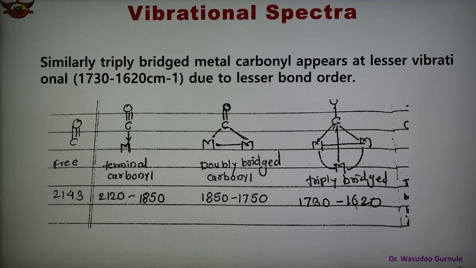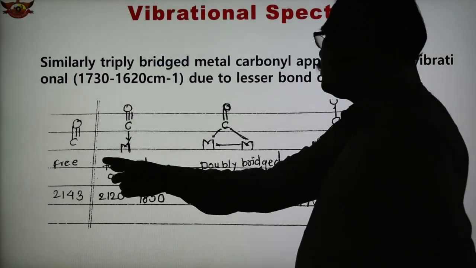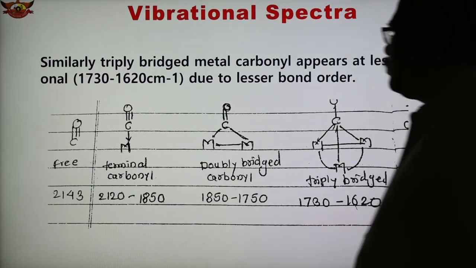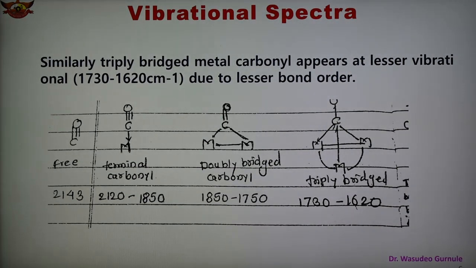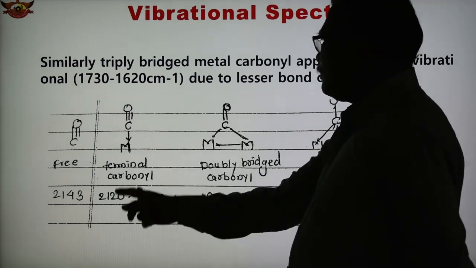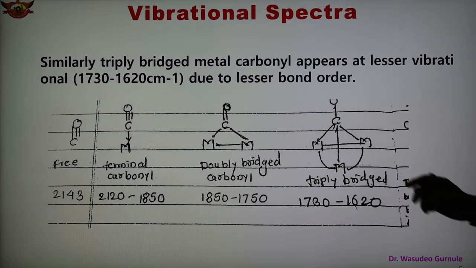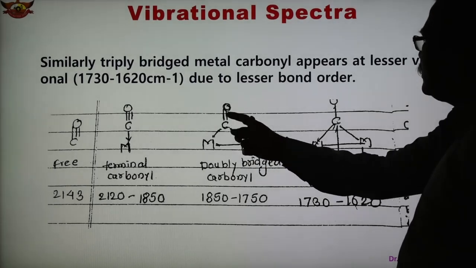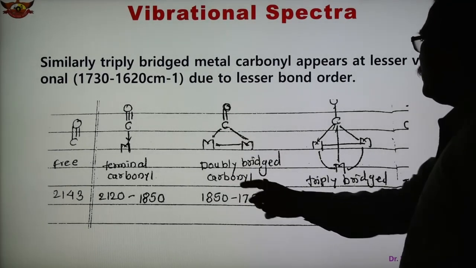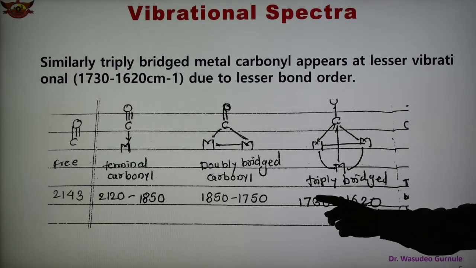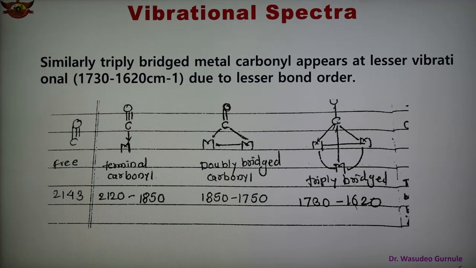Now here four groups have been shown. This is the free CO, which appears at 2143 centimeter inverse. This is the terminal carbonyl, which appears at 2120 to 1850 centimeter inverse. This is the doubly bridged carbonyl, which appears at 1850 to 1750, and this is the triply bridged carbonyl, which appears at 1730 to 1620.